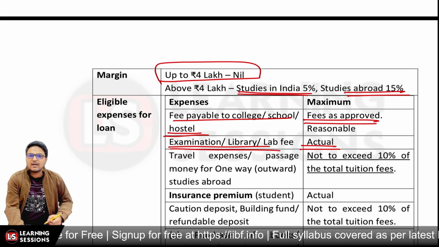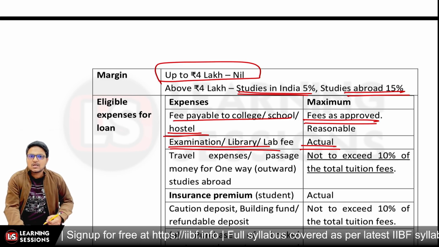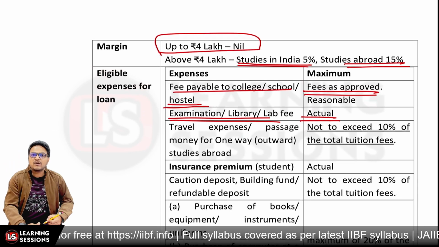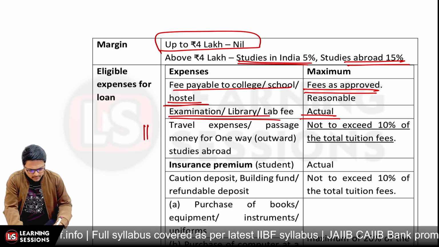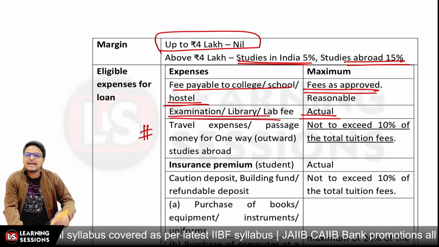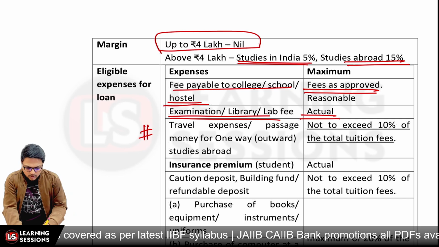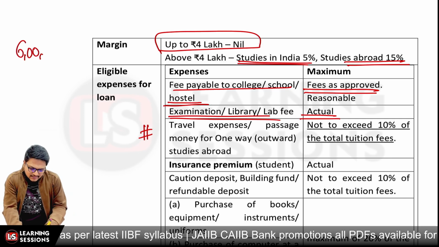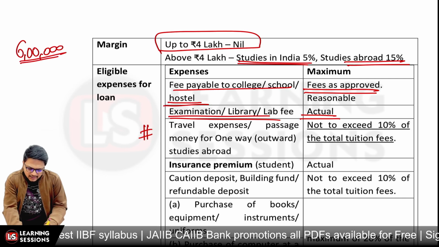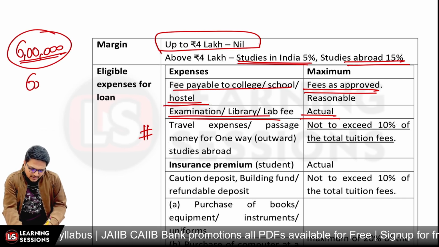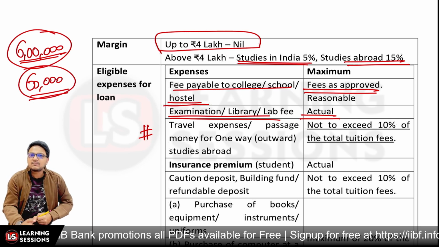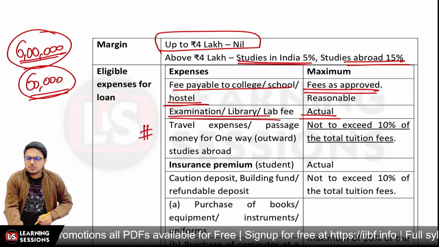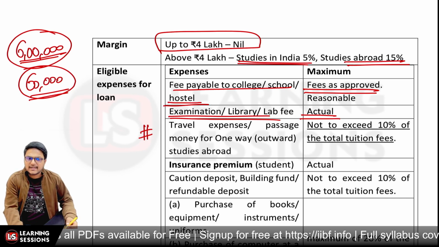that will be allowed. And if you want to pay for travel expenses or passage money or one way fare, those expenses will not be covered for more than 10% of the total tuition fee. So the total tuition fee, let's say, is rupees 6 lakh, in that scenario the travel expenses can be covered up to a maximum of rupees 60,000, not more than that, right? After that, if the insurance premium is to be paid, that will be considered as actual.